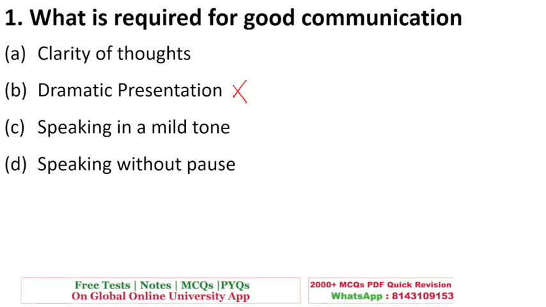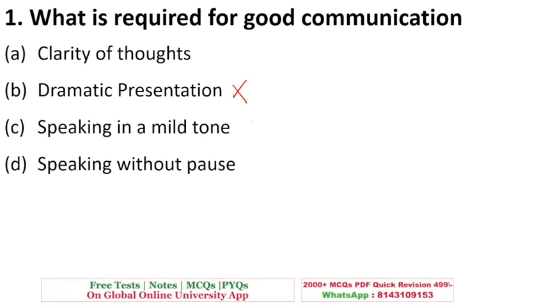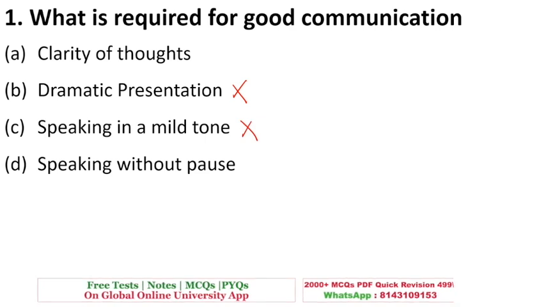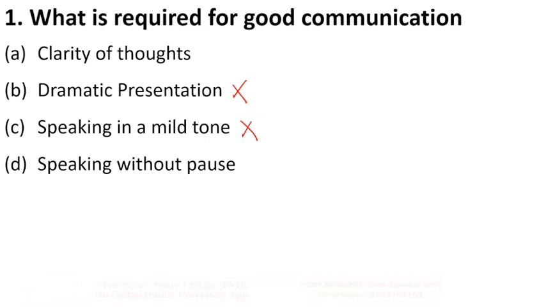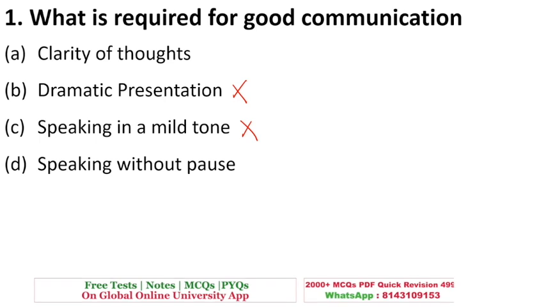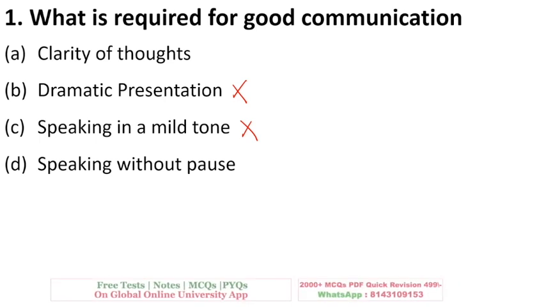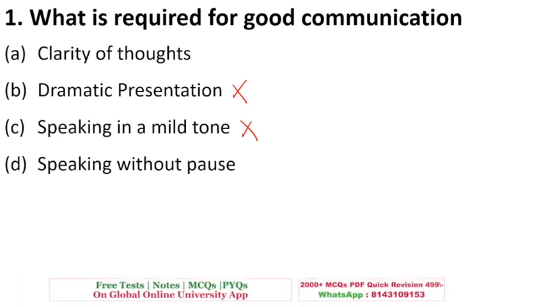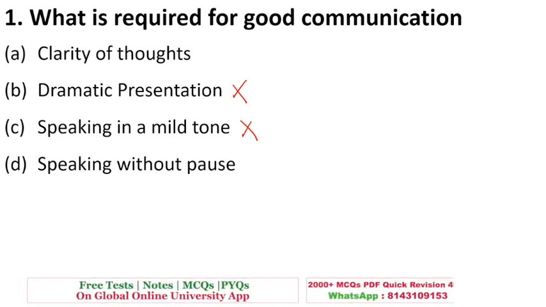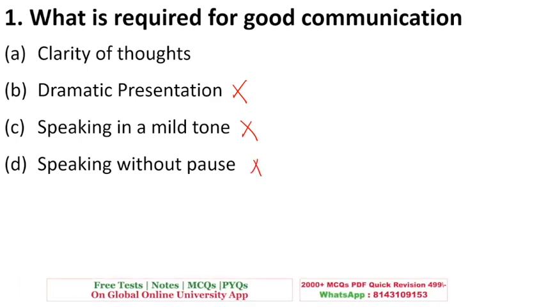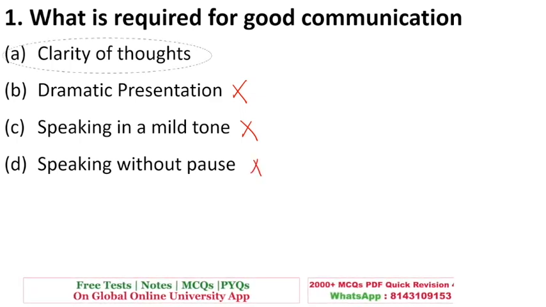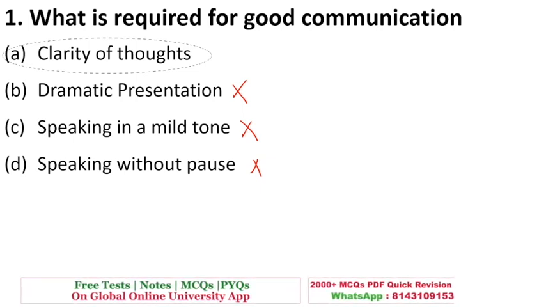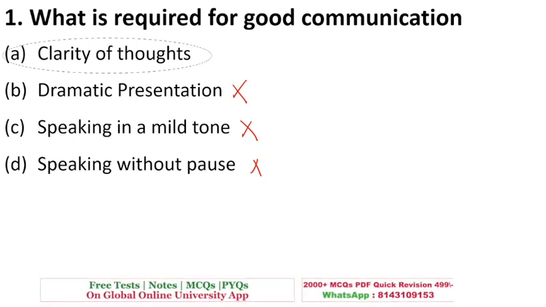Speaking in mild tone. So, mild tone is not important, students. Your tone should be as per the situation. Speaking without pause. So, sometimes a person is not very good in a particular language, so he might use some pauses. So, even if you're saying without pause, that is also not very important. The most important is clarity of thoughts, is the right answer. What you want to convey, that is more important, and the way you are conveying is more important.